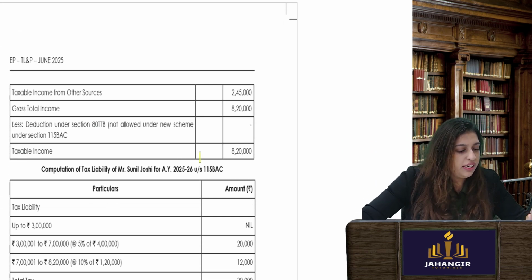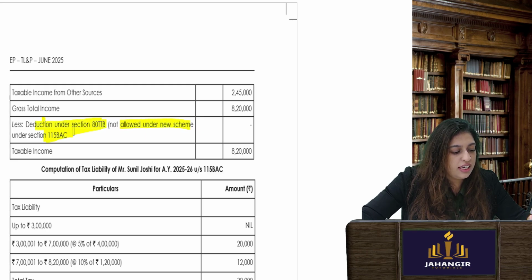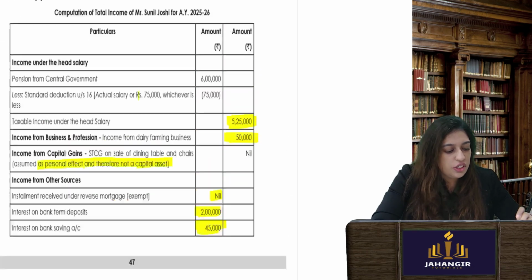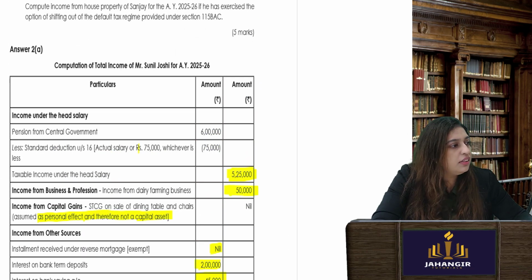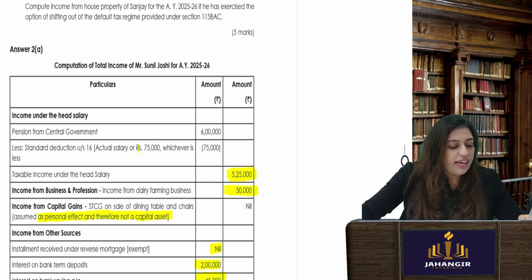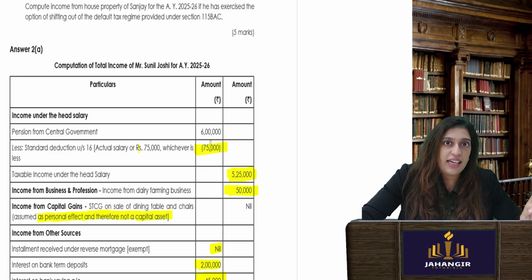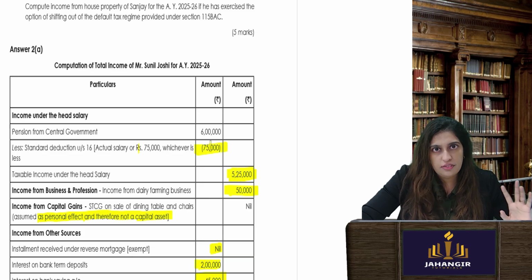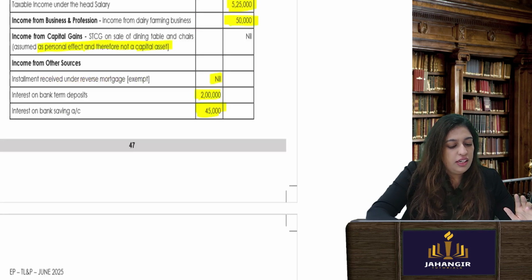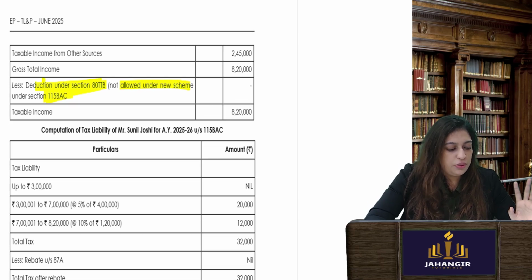Under the new scheme, 115 BAC, you get a higher deduction of 75,000, but if it was the old tax regime, you would get 50,000. So you decide which deduction benefit you want.